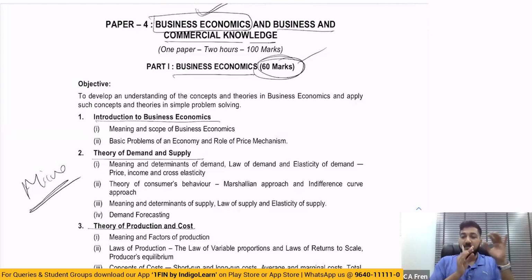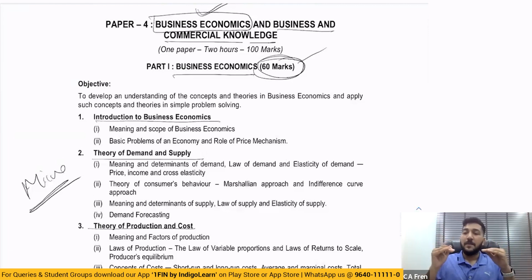Okay, let us start from CPT. In CPT, there was micro as well as macro, both introduction, both general. Then they wanted to get specific. So what did they do? They split the CPT syllabus into two, and they said in foundation you are going to learn microeconomics. In inter you are going to learn macroeconomics. But not only the syllabus which was there in CPT, they added much more things. In inter it was a pretty more advanced topic.